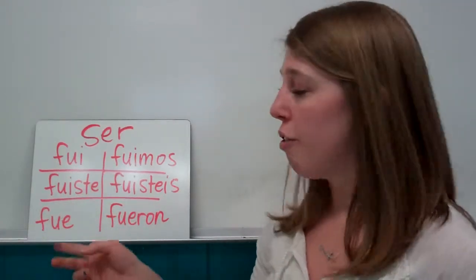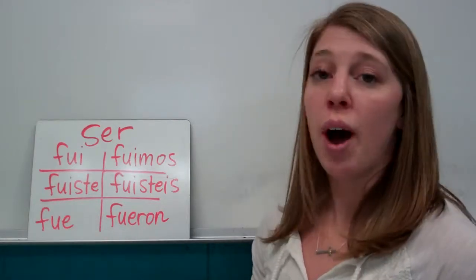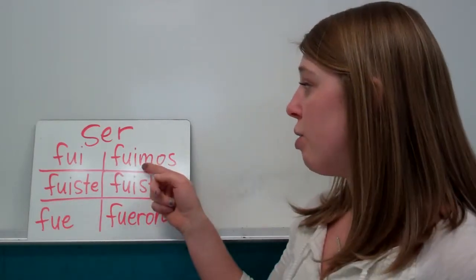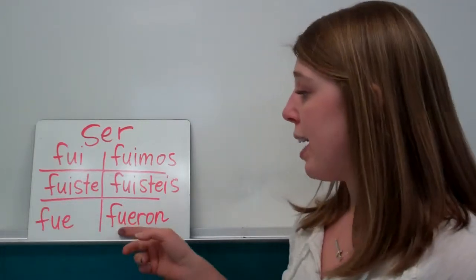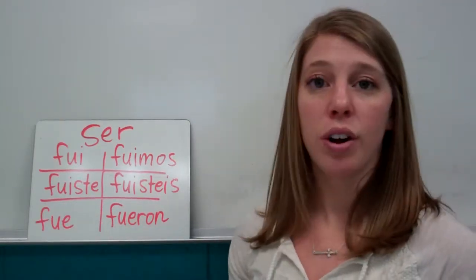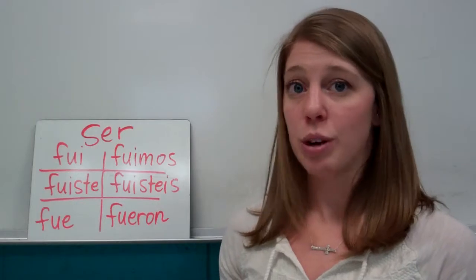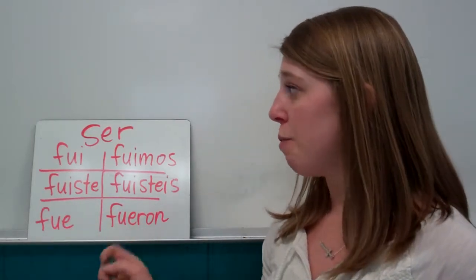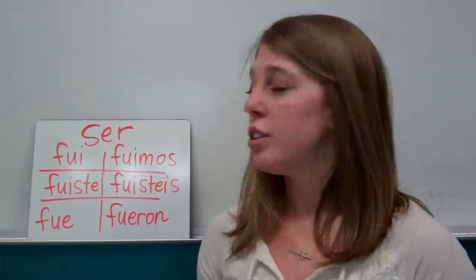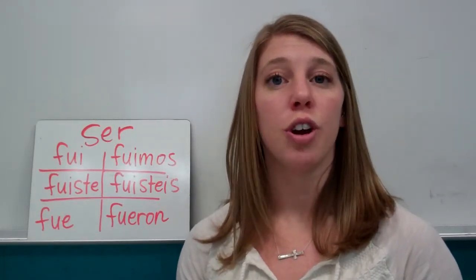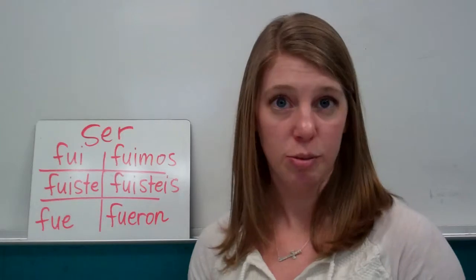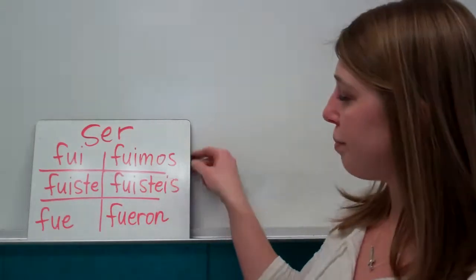Fuiste, you were. Fue. So notice there's no I in fue. Okay, nosotros fuimos, vosotros fuisteis. And then down here for ellos, we have fueron, and we drop the I again. So it doesn't have an I in the bottom too. And it means I was. So ser, you're going to use these for a time, for an origin, for an occupation, or for a description. So these are permanent traits about yourself.